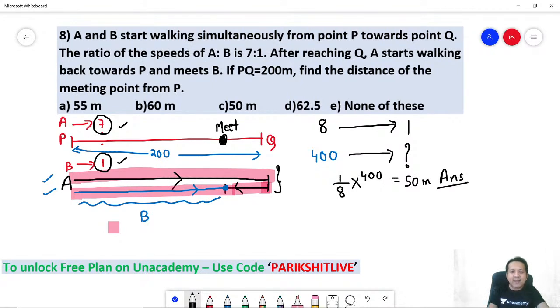Why is that the answer? Remember, the distance covered by B is nothing but the distance of the meeting point from the origin. Will you agree? Whatever is the distance covered by B, this blue line, that is the distance of the meeting point from the origin. So all that the question wanted you to find is how much distance B covered when they met. Answer is 50. Got that? So very, very easy, provided you think logically. If you don't think logically, this can take 3 or 4 minutes. Okay, I think that's it.